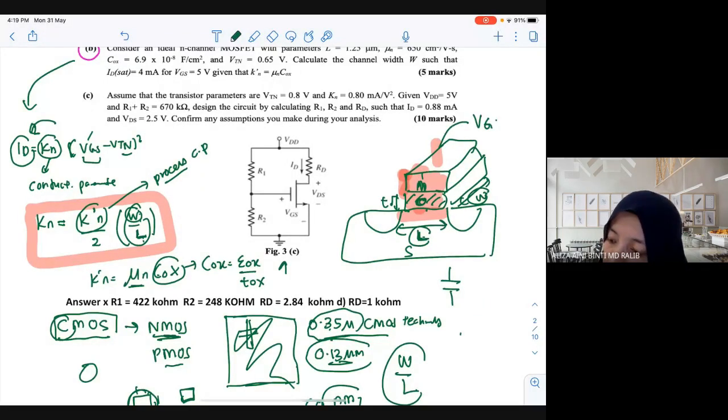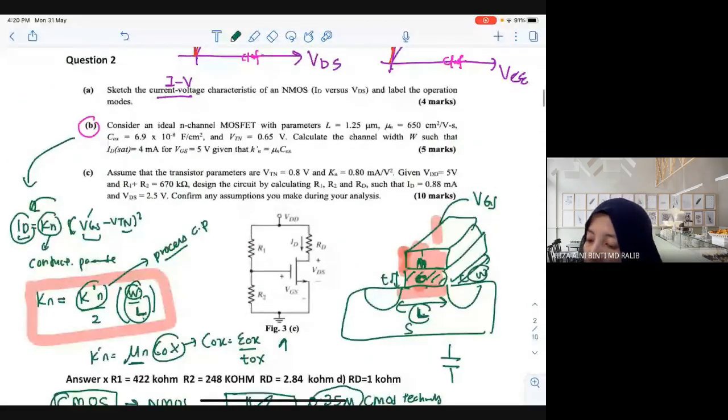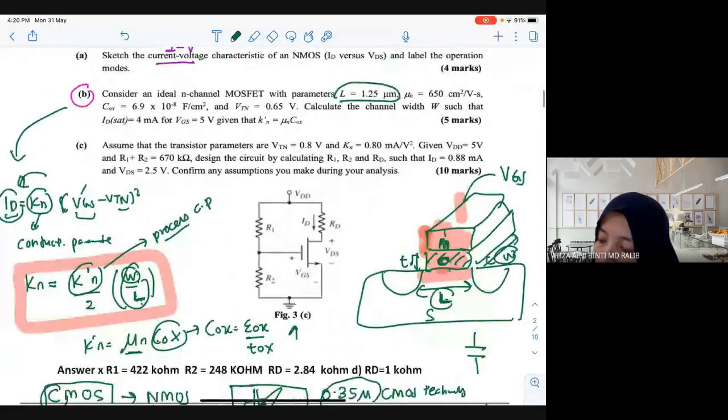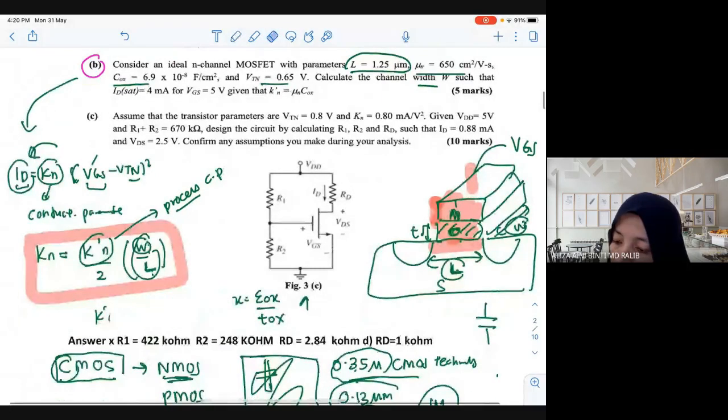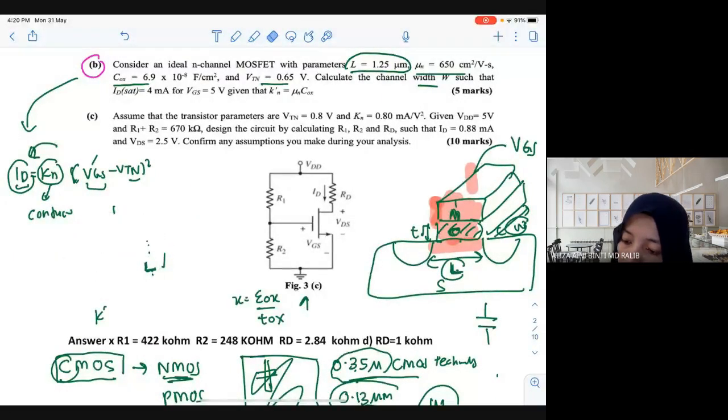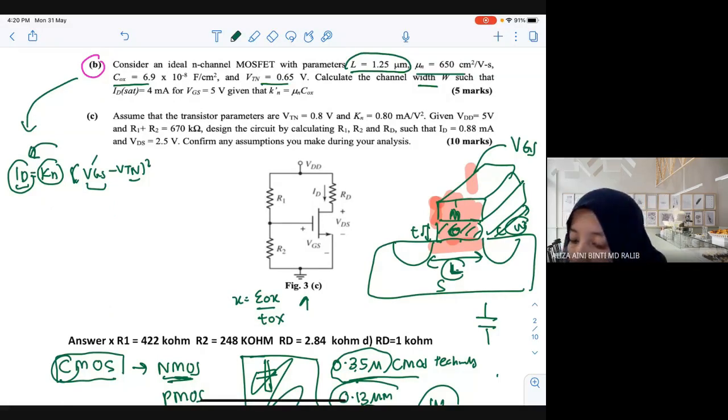So this gate area, either the thickness, the width and the length all play a role for you to get the correct ID. Okay, so now let's go to this formula. Consider now the L given here is 1.25, the L below. Mu N is the mobility of the electron, COX is the capacitance, and your VTN is 0.65. So how can you get your W? It's just a matter of plugging in the formula. As long as you understand the formula, you no need to remember the formula. The formula is given.